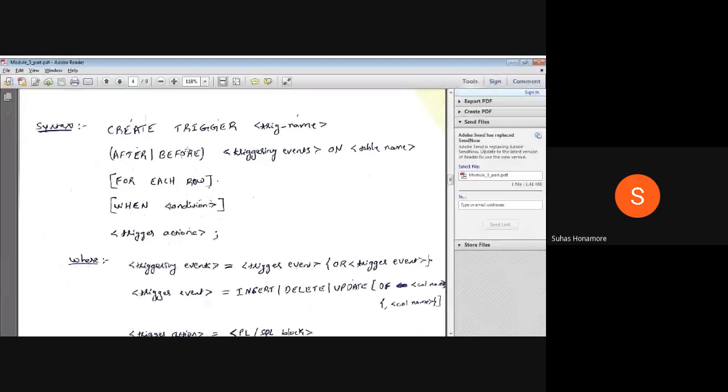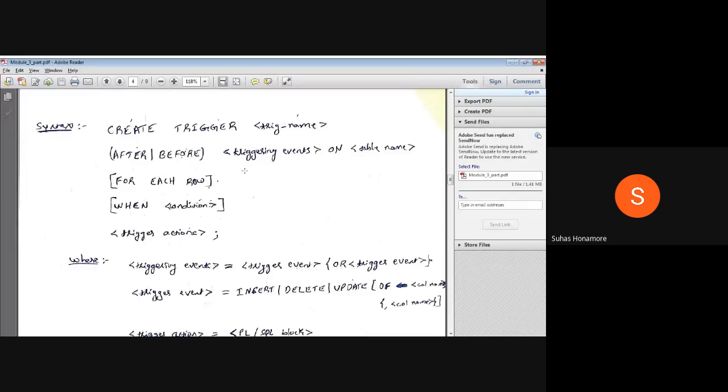Okay, so the create keyword is there, the trigger keyword is there, then you can give a particular name to your trigger. After that you have when you want to execute it. If you see here, we have the option of after or before, two things. So when this trigger has to perform, before that event happens, it will check it. Suppose you want to insert a row. It will check the condition before inserting the row and perform the operation, or after inserting the particular row, then perform the operation.